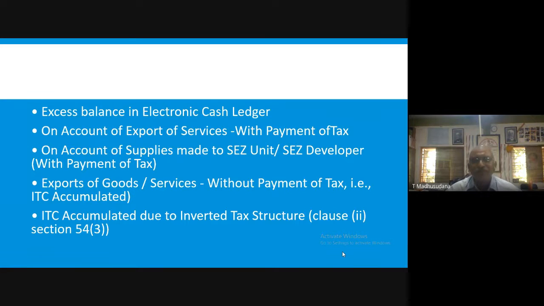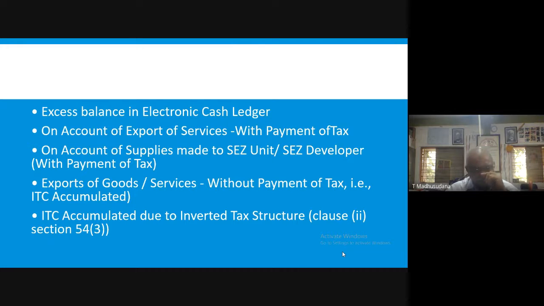For example, when he purchased the goods, the GST rate on those products was 12%, and he paid 12% GST on his purchases. Afterwards, the tax rate was changed by the GST Council from 12% to 5%.